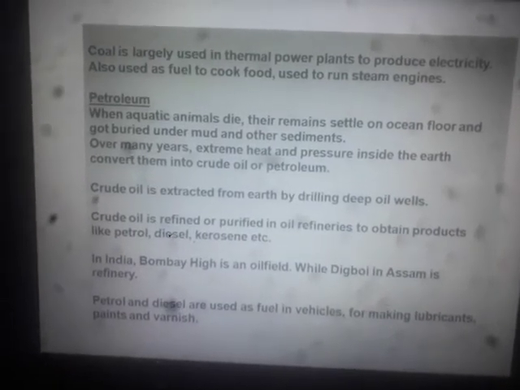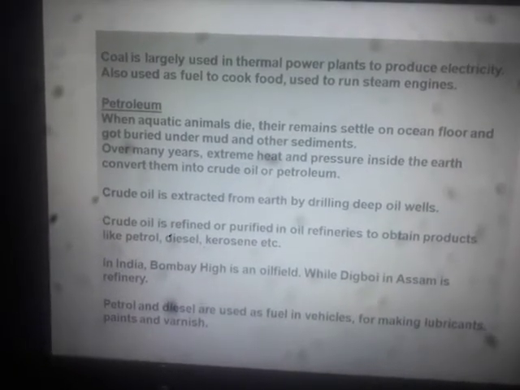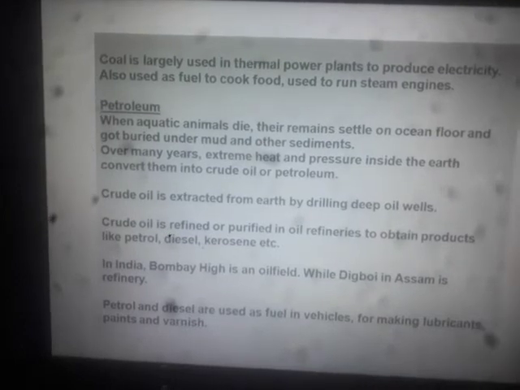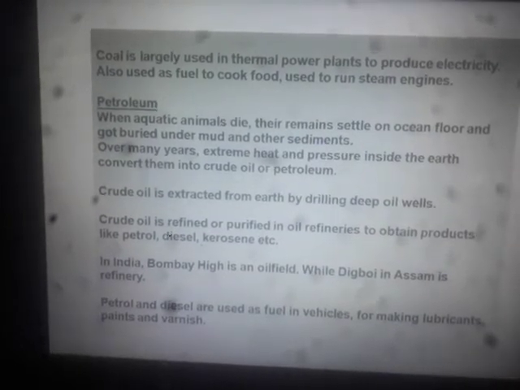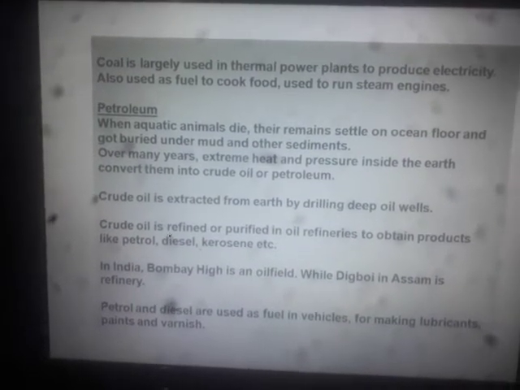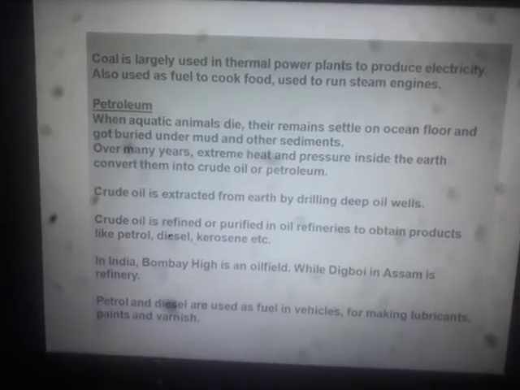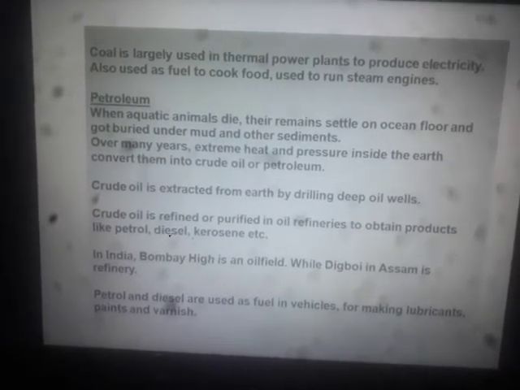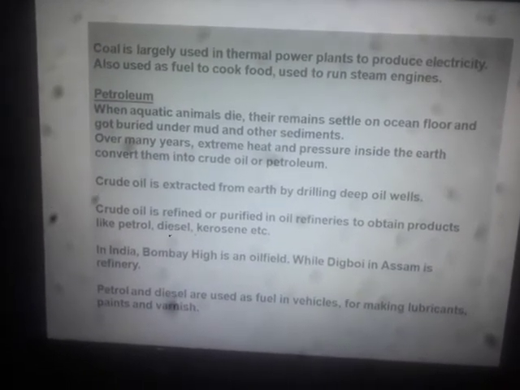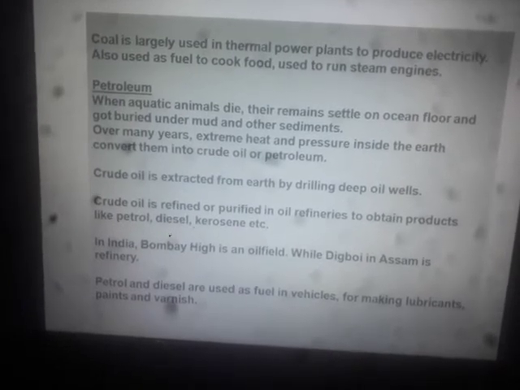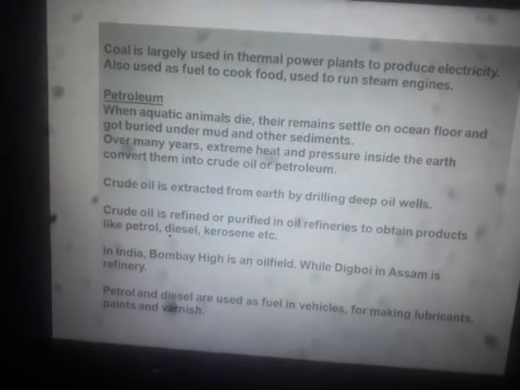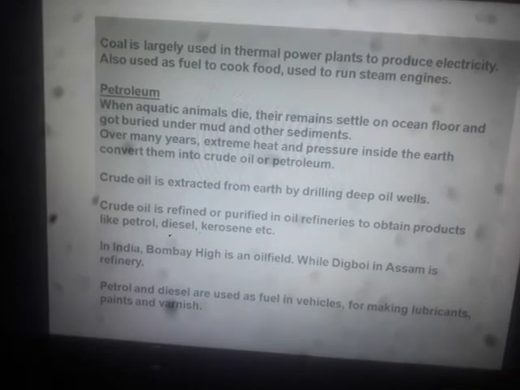Mind you, the oil that is obtained by this process is not pure petroleum, it is crude oil. Crude oil is extracted from earth by drilling deep oil wells.